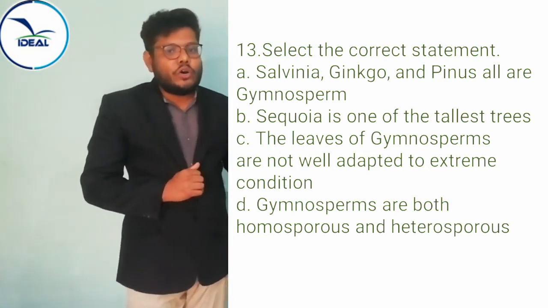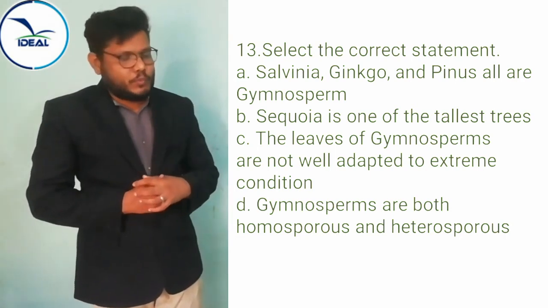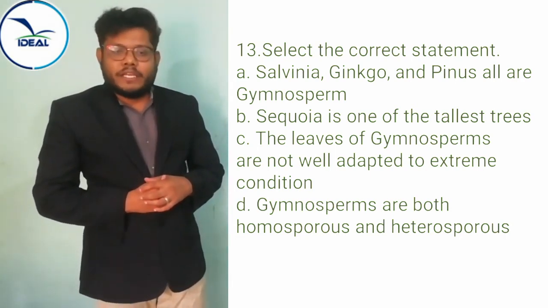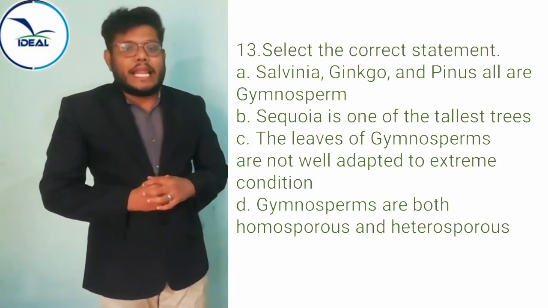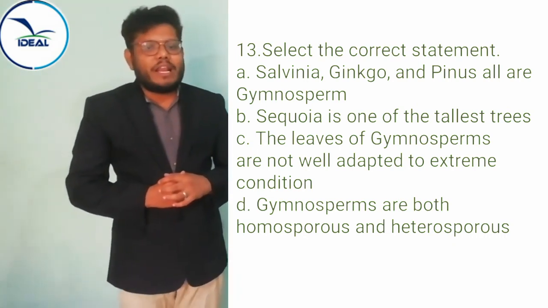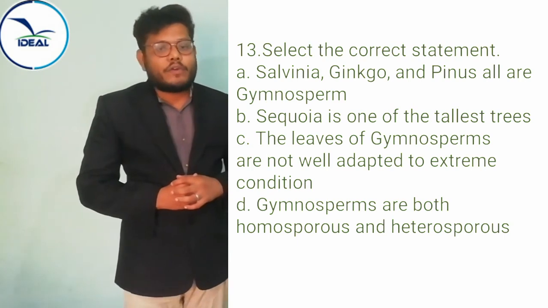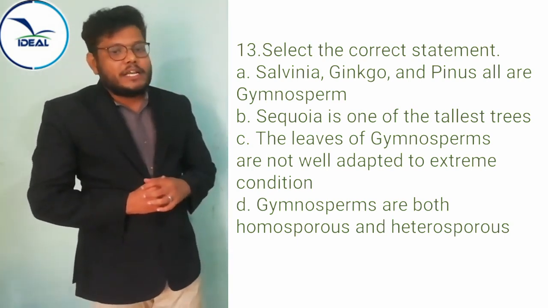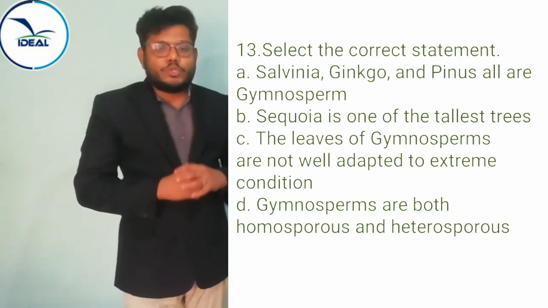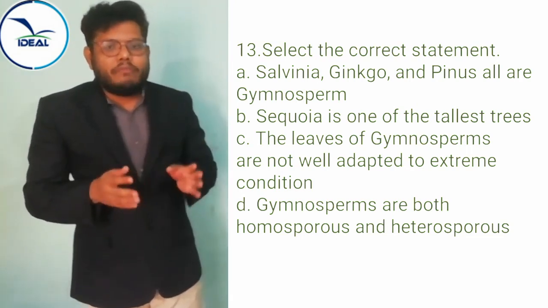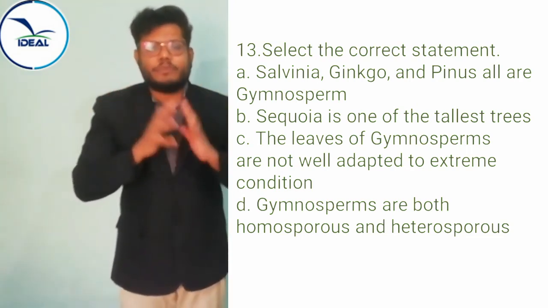Option A, Salvinia, Ginkgo and Pinus all are gymnosperm. Option B, Sequoia is one of the tallest tree. Option C, the leaves of gymnosperms are not well adapted to extremes of climate. Option D, gymnosperms are both homosporous and heterosporous. Which one is the correct statement? Salvinia, Ginkgo and Pinus all are gymnosperm?